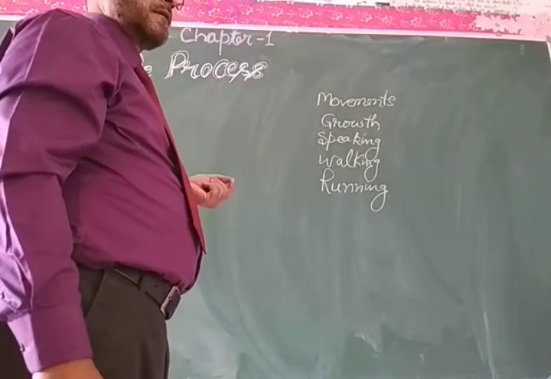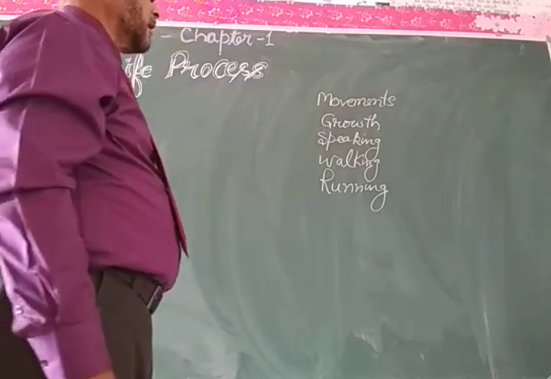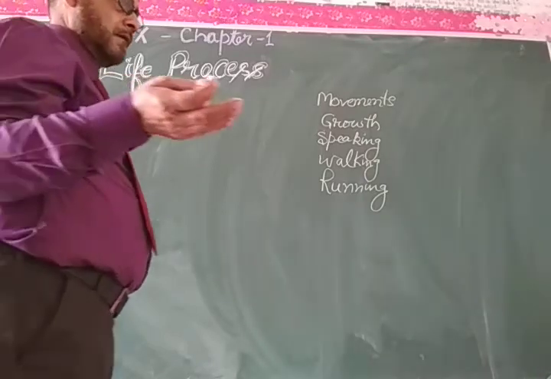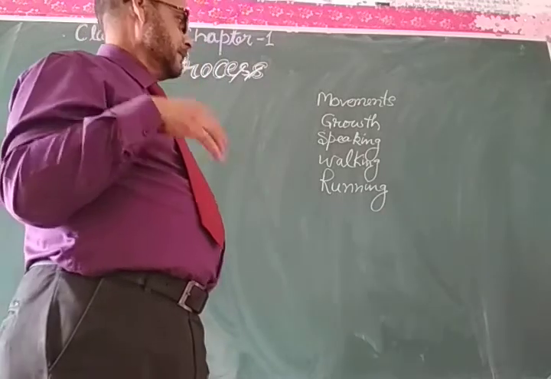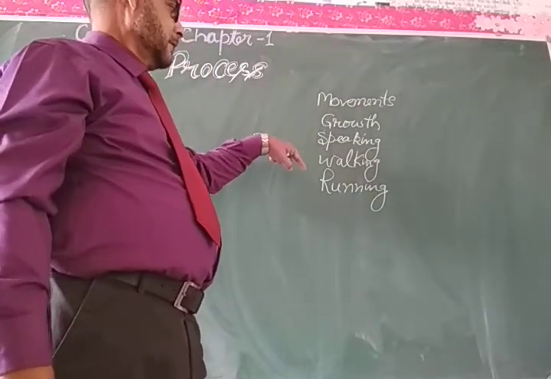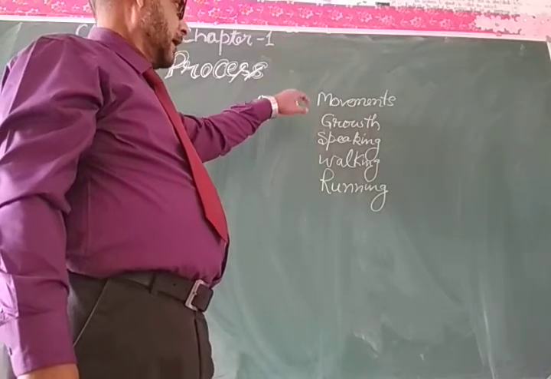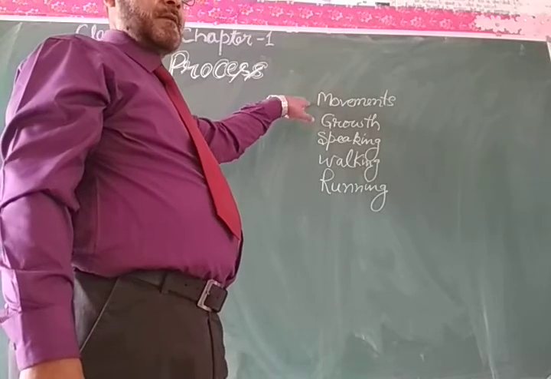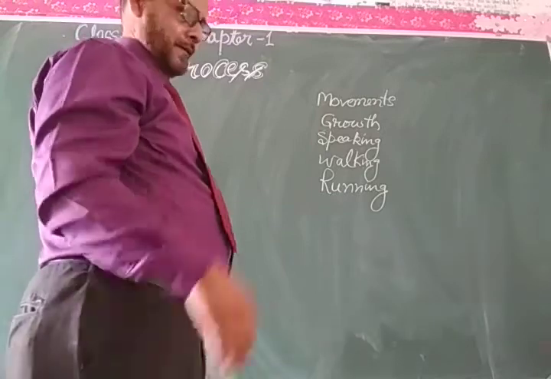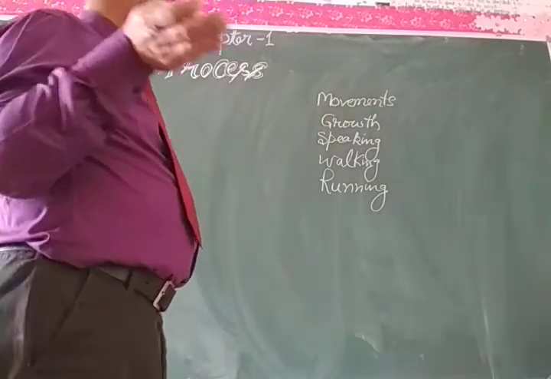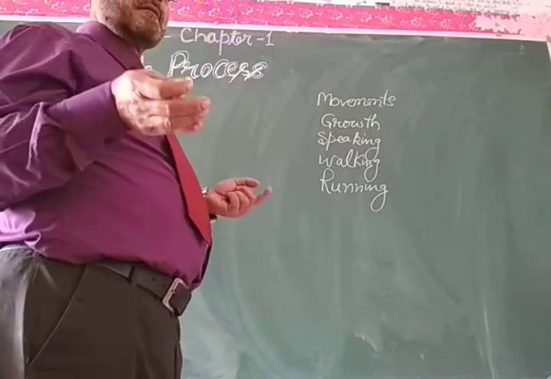Non-living things means the things which cannot move, which cannot grow, which cannot speak, which cannot walk, and which cannot run. Several examples are there, like cat is running, dog is running, man is speaking, elephant is walking, plant is growing, and something alive is moving, either moving in water or moving on terrestrial land. So dear students, these are the signs which we see around us day by day.